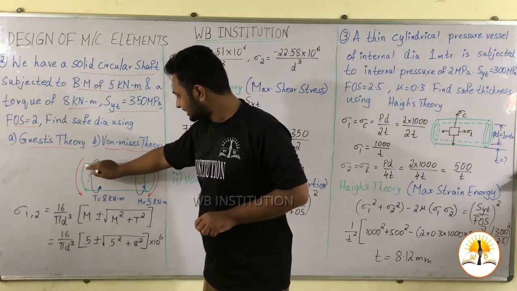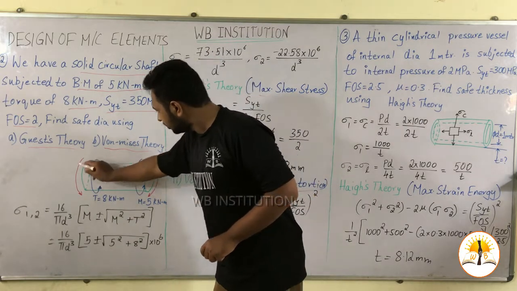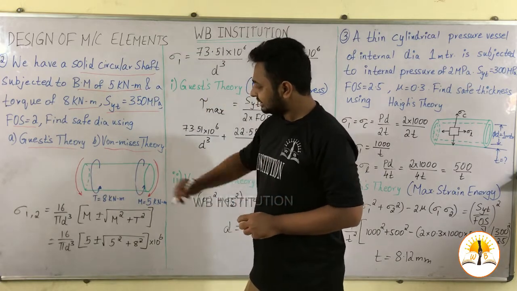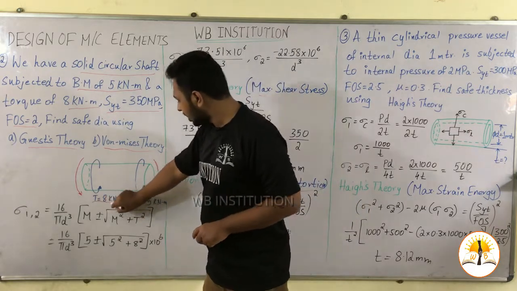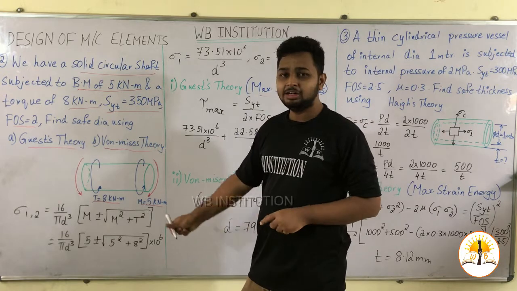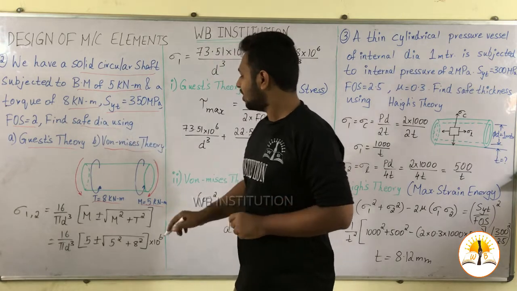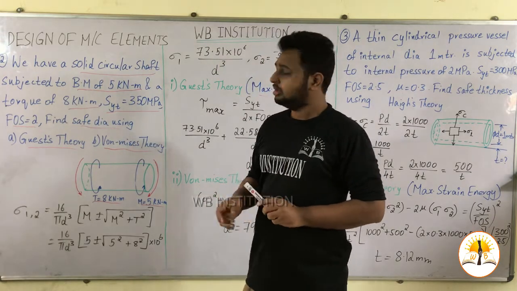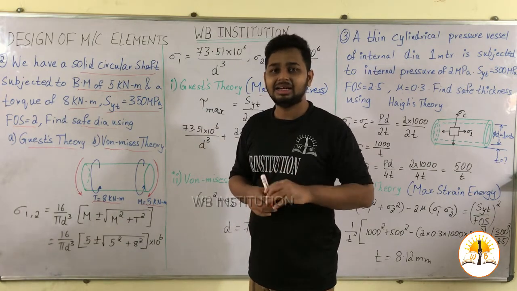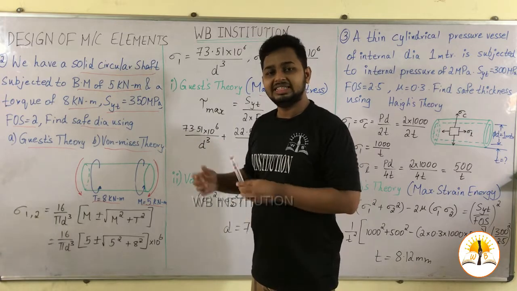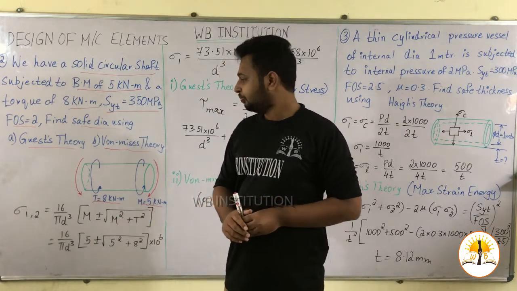So let us assume a solid circular shaft. In this there are two stresses acting on the solid shaft, one by torque and the other by bending moment. The values have been mentioned in the question, and what they have asked is to find the safe diameter of the shaft. Basically, theories of failures are used to calculate the safest design parameters for a machine element. In the same way, for this solid shaft we have to calculate the safe diameter.